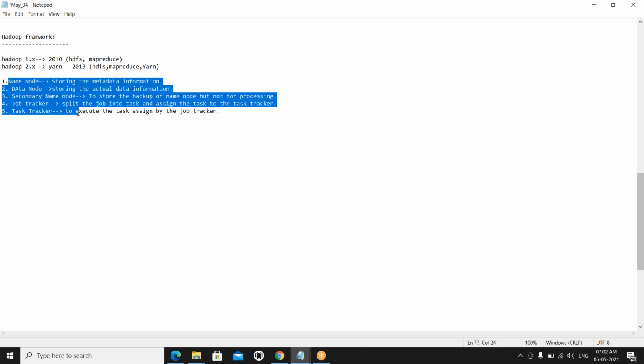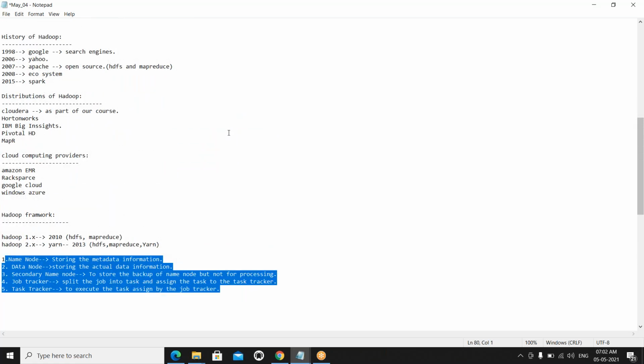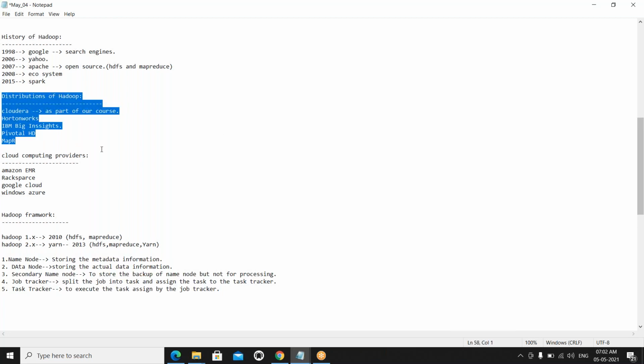These are all the major nodes. What does this mean? This is nothing but the distribution. In real time, we are not going to work on a single system. We are going to work as a cluster. What is a cluster? A group of machines in a network. We can call it a cluster.